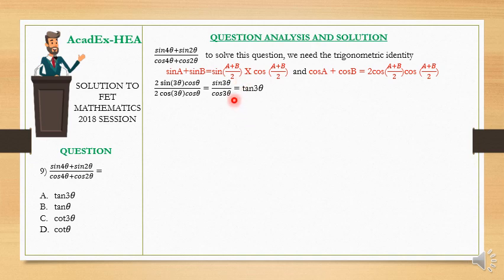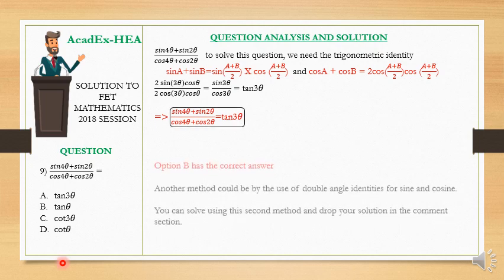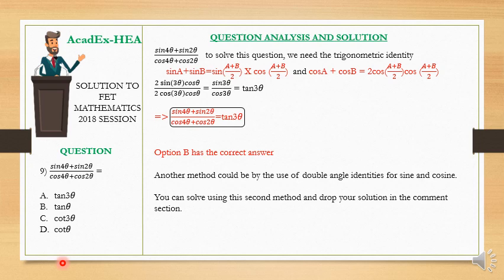Tan 3 theta. Because this is simply sine 3 theta over cos 3 theta, because we have like terms that are going to cancel in the numerator and the denominator. 2 sine 3 theta and 2 cos 3 theta are going to cancel, and I'll be left with sine 3 theta over cos 3 theta. So that is it. I'm going to have that my answer is what? Tan 3 theta. So let me describe how you can do the other method.